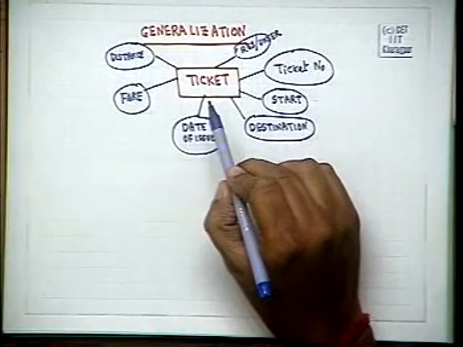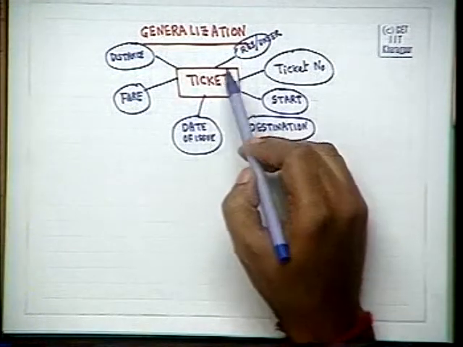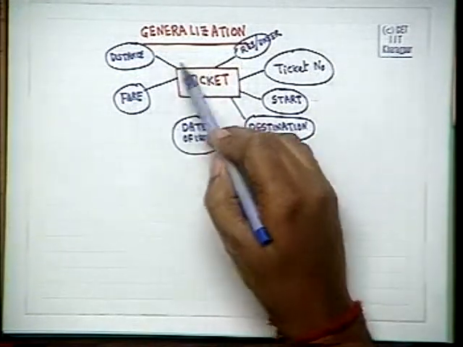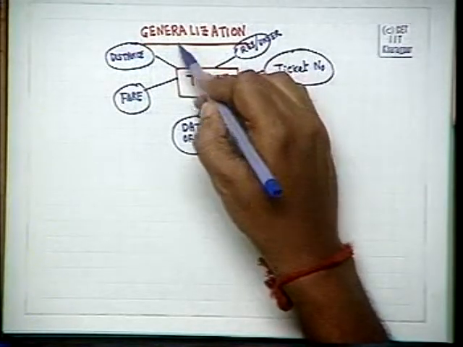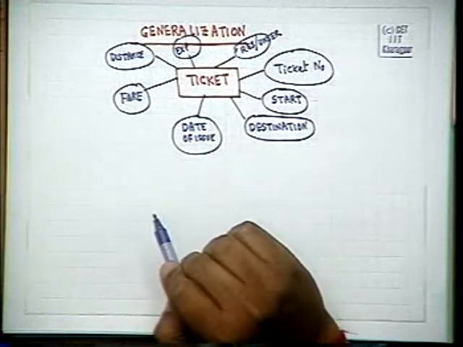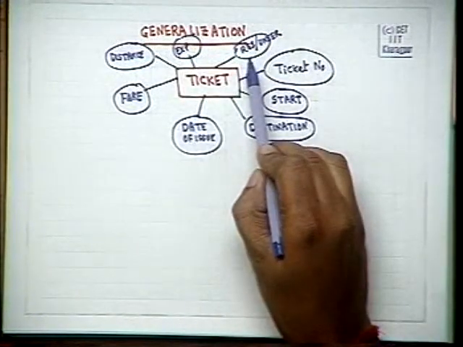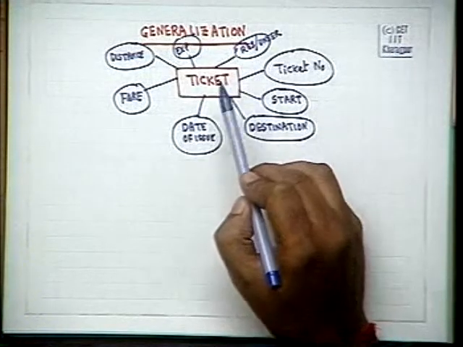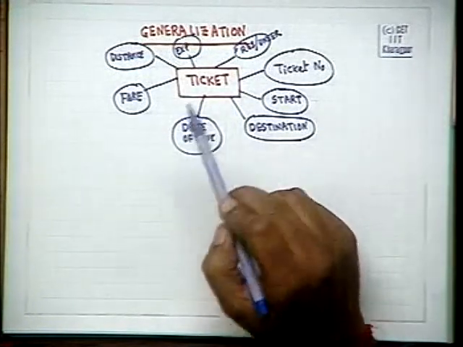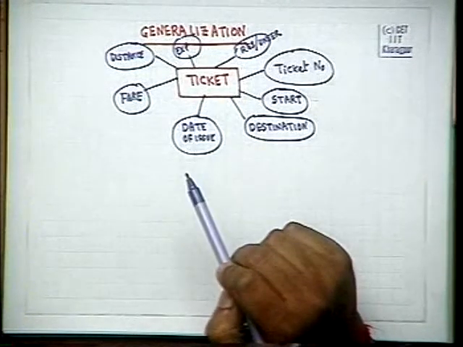Whereas now we would also like to differentiate between whether it is an express ticket or a local ticket. That we may be able to do here with the fare difference and express ticket or a local ticket here, whether we are going to allow it on an express train or a local train. But for reserved and unreserved, we will see that if it is a reserved ticket, we will have certain attributes. If it is an unreserved ticket, we will have certain other attributes.